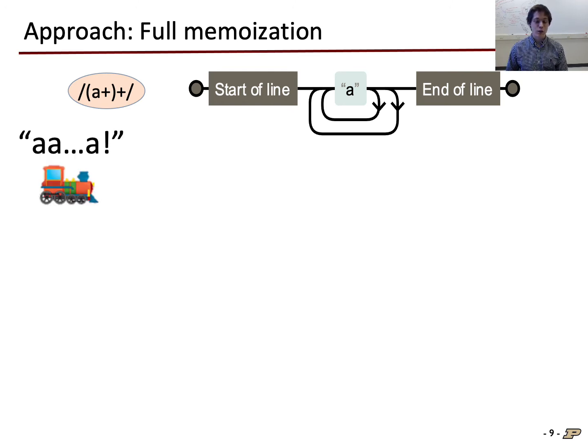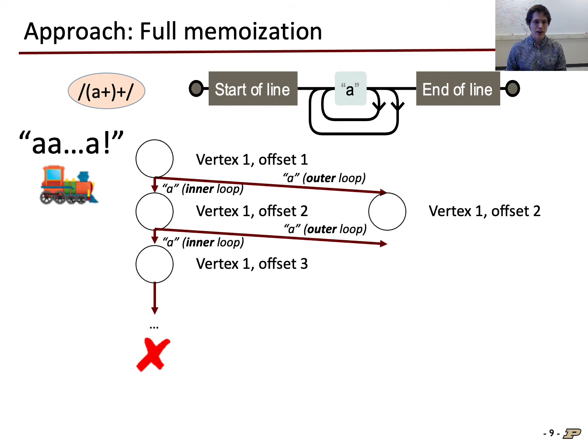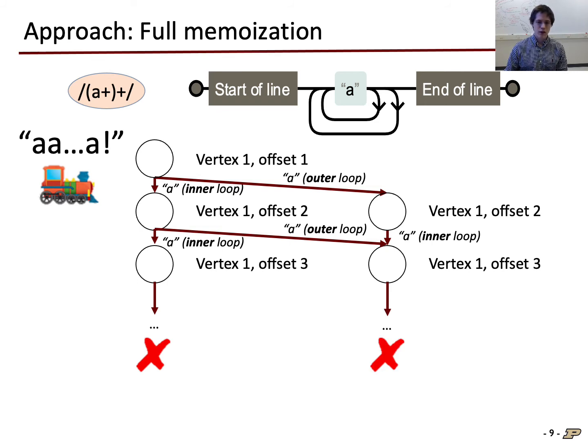We've got our input, and the regex engine will simulate the automaton on this input. So earlier I talked about how a backtracking search works. The regex engine will come along and explore every potentially feasible path through the automaton. We'll say take the inner loop a couple times, stay at vertex 1, the one with an A, and advance offsets through the string. And when we fail, we'll backtrack and end up at the same point again, vertex 1 offset 2, vertex 1 offset 3, and so on. You can see that we're retracing our steps along different paths. The NFA simulation is visiting the same vertices at the same offsets over and over again.